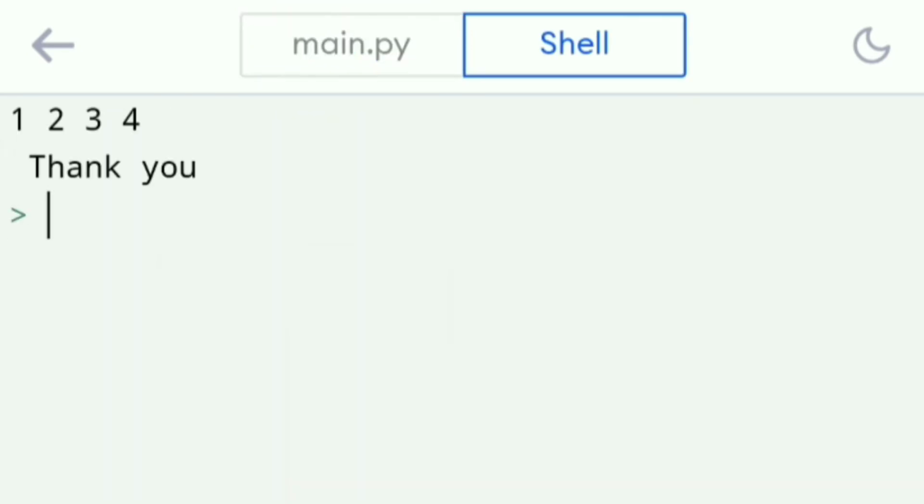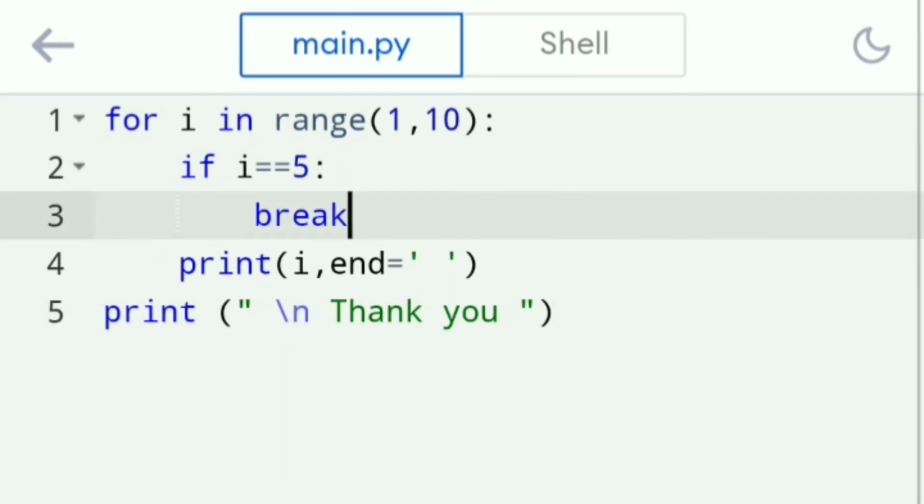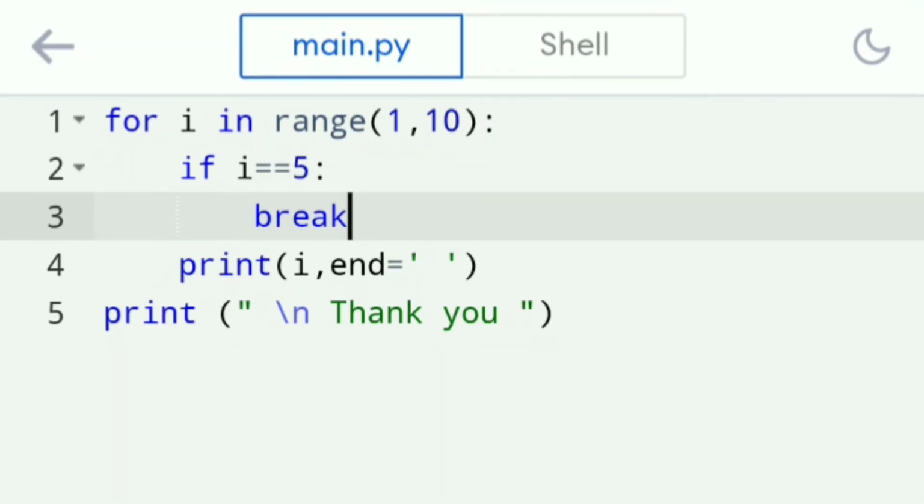Look at the output: 1, 2, 3, 4. After that, the remaining numbers are not executed because the loop is terminated. Finally, we got the last print statement which is outside the loop, that is thank you. So that is all about the break statement. Break will terminate the loop. I hope you have understood the break statement. In the same program, instead of break, let's give continue and check the result.